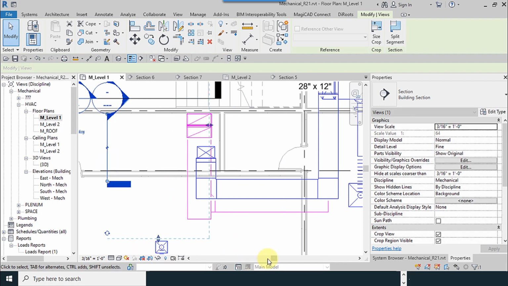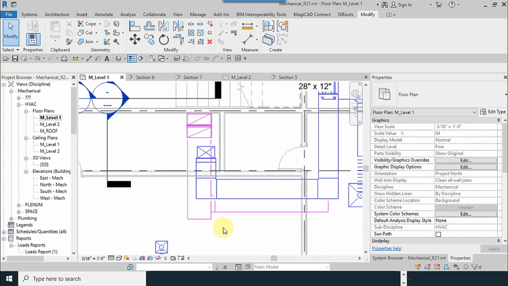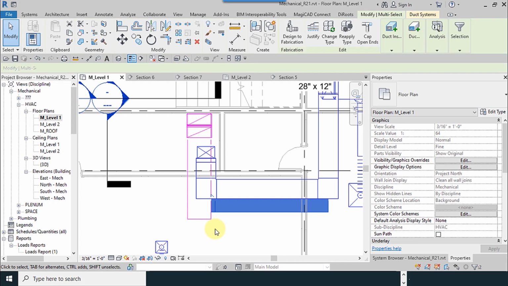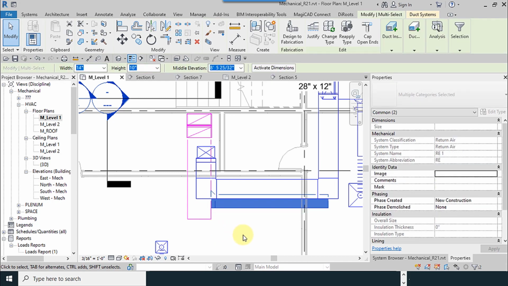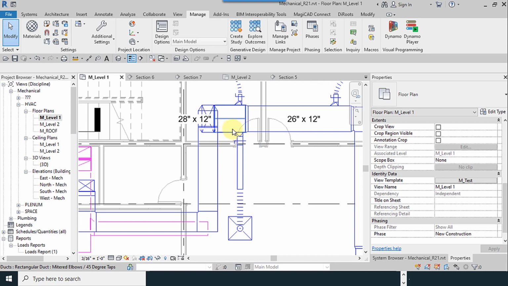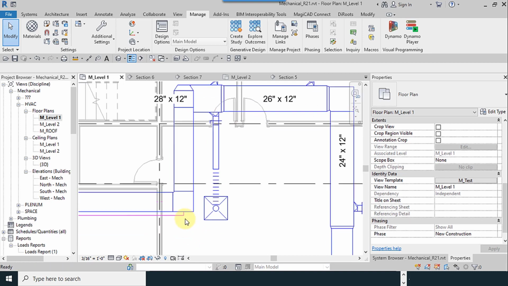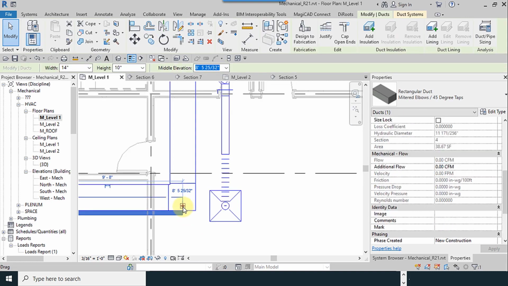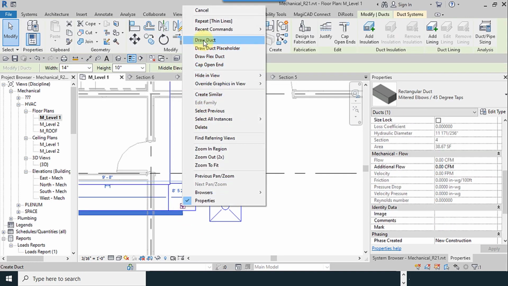I move these section planes to make some space. I move it upward, and the return diffuser must be placed near the entrance door. It is the perfect place for return diffuser.